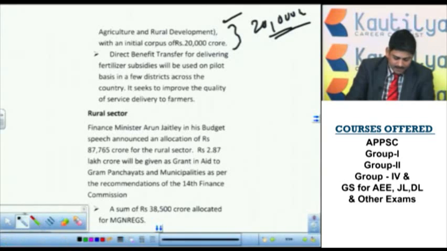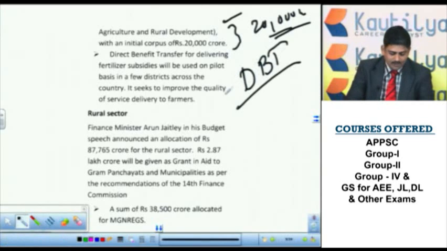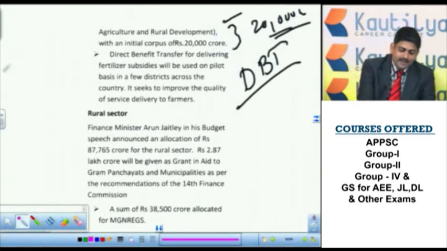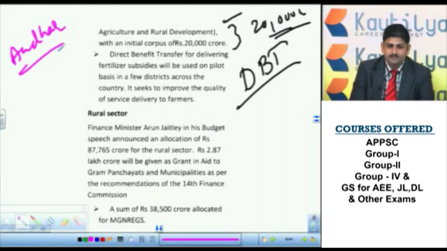And another important allotment in the budget for the farmer community is direct benefit transfer. What is direct benefit transfer? I think you might have seen the linking of Aadhaar. Already the gas subsidy is linked to the DBT.